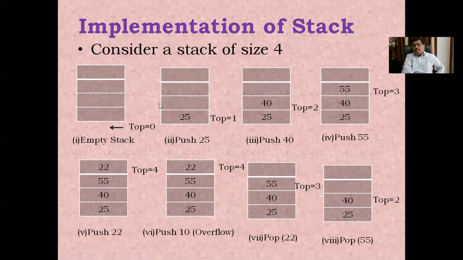In our example, we are giving the indexing from 1 onward. Because of this, the top value will be 0, and at that time the stack does not have any elements. Next we perform the push operation. Which value are we pushing? We are trying to push 25.